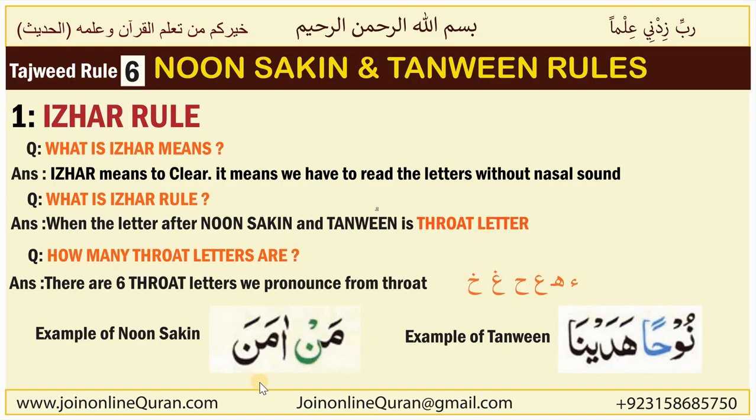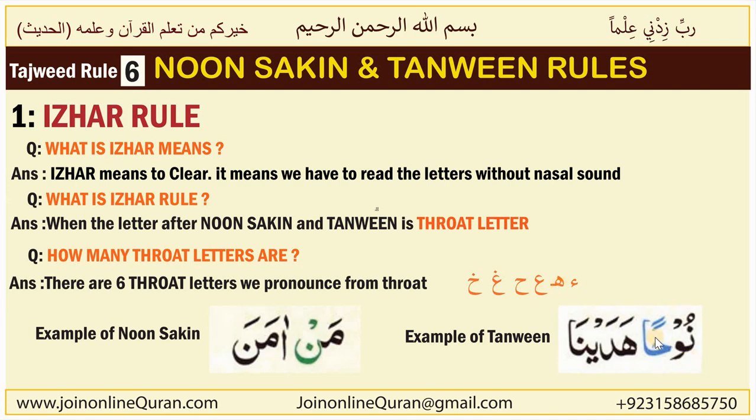Now you can see here this letter is Noon Sakin, and after Noon Sakin this letter is Hamza, which I already explained: when any sign comes on Alif, it always becomes Hamza. Hamza is a throat letter.